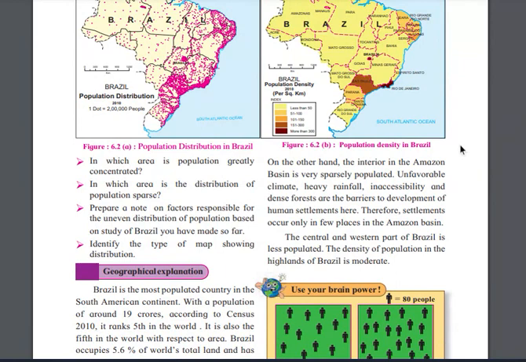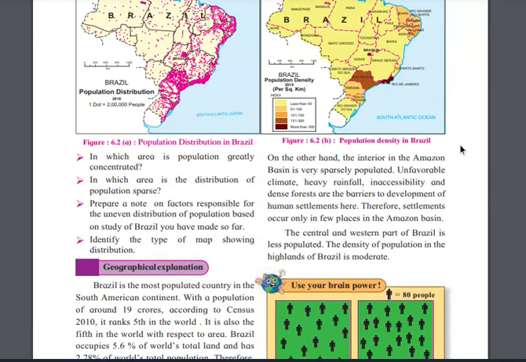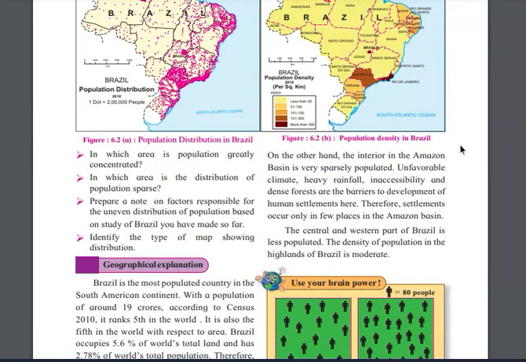The density of population in the highlands of Brazil is moderate.